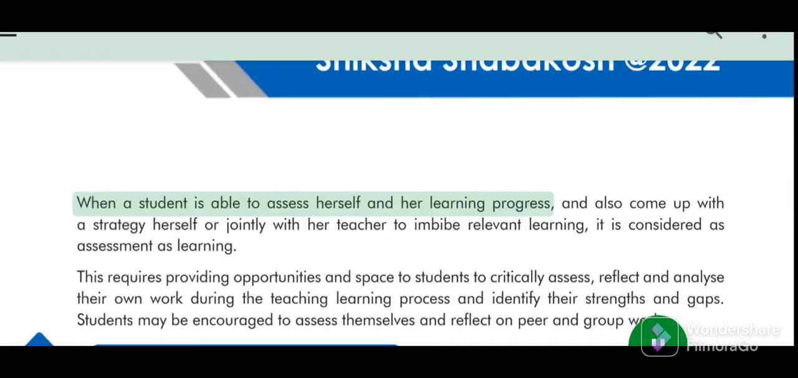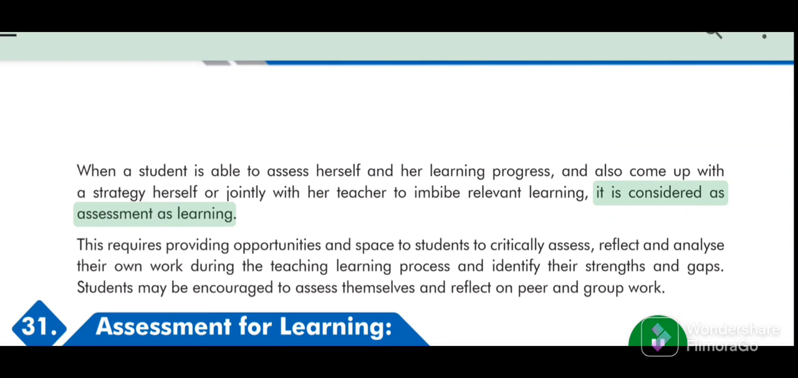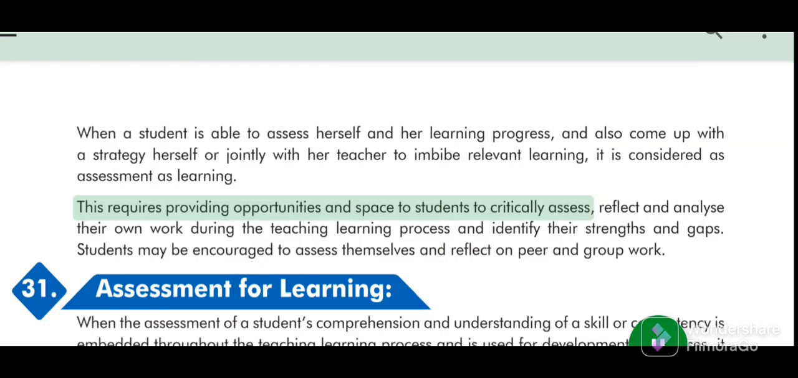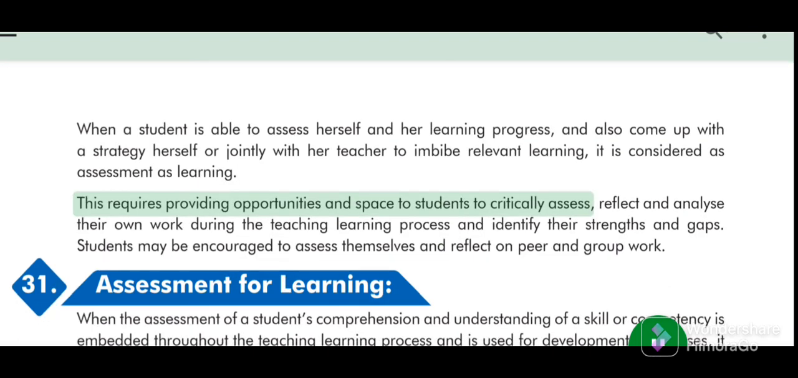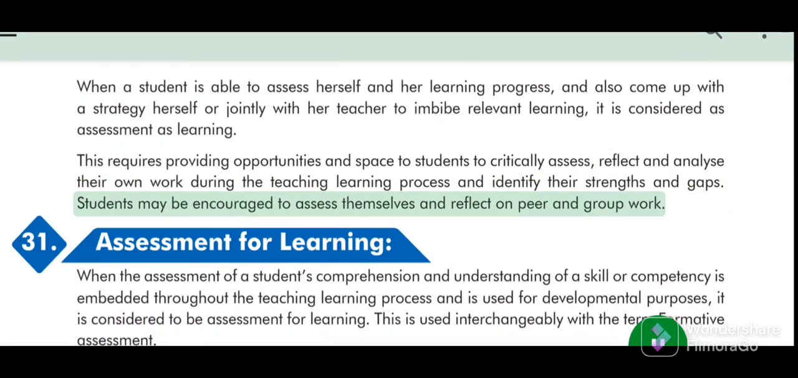When a student is able to assess herself and her learning progress, and also come up with a strategy herself or jointly with her teacher to imbibe relevant learning, it is considered assessment as learning. This requires providing opportunities and space to students to critically assess, reflect and analyze their own work during the teaching-learning process and identify their strengths and gaps. Students may be encouraged to assess themselves and reflect on peer and group work.